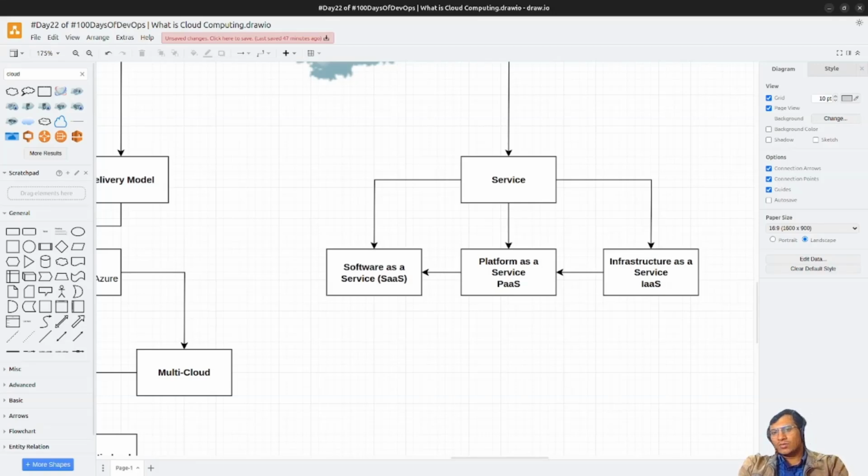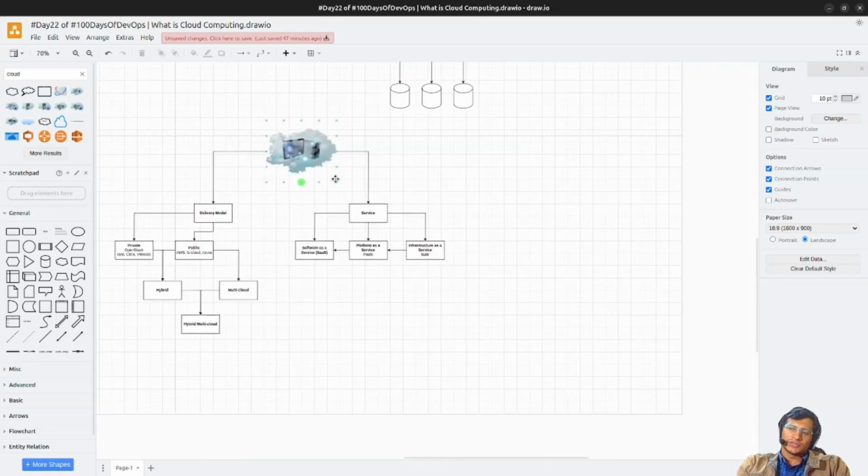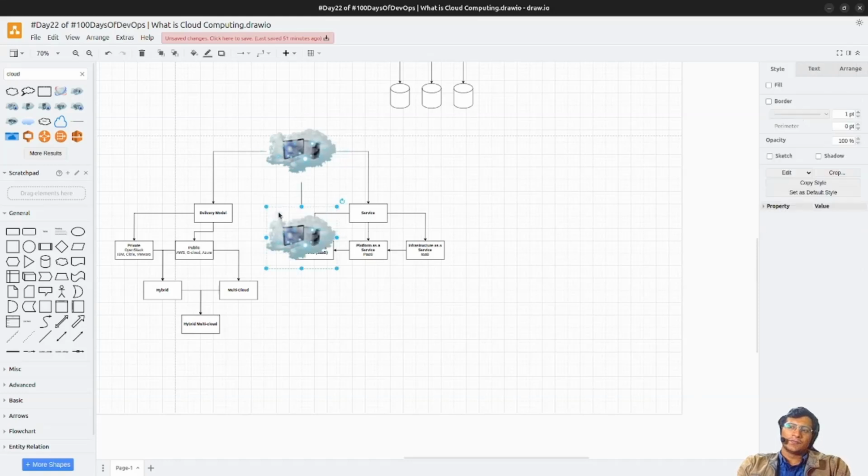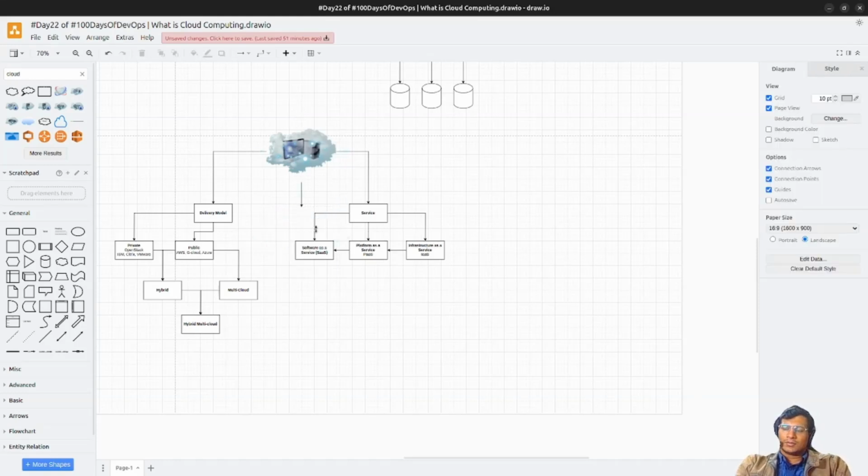So cloud computing is very important when it comes to DevOps. Since there are multiple resources to manage, it is essential for a DevOps engineer to learn all of these. So now we'll start our cloud computing journey. We already have Docker with us. We learned about Linux, we learned about Docker. Now we'll move to resources.